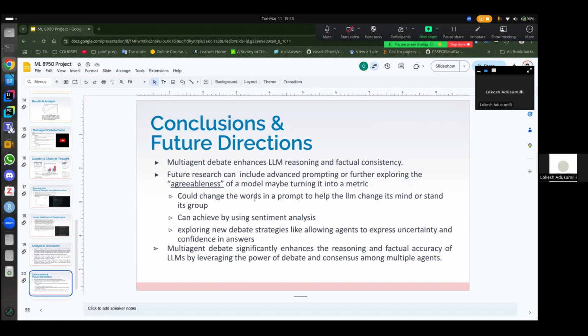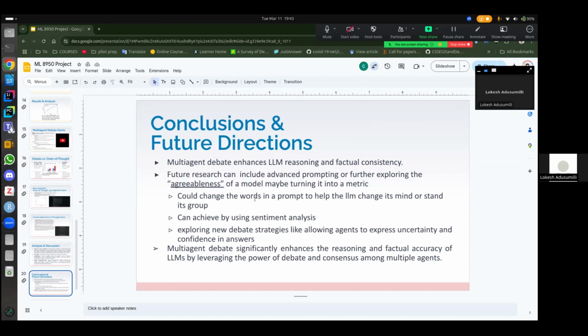We could also try techniques like changing words in a prompt to help the large language model change its mind or stand its ground, or achieve it by using sentiment analysis, or explore new debate strategies like allowing agents to express uncertainty, as we discussed before.